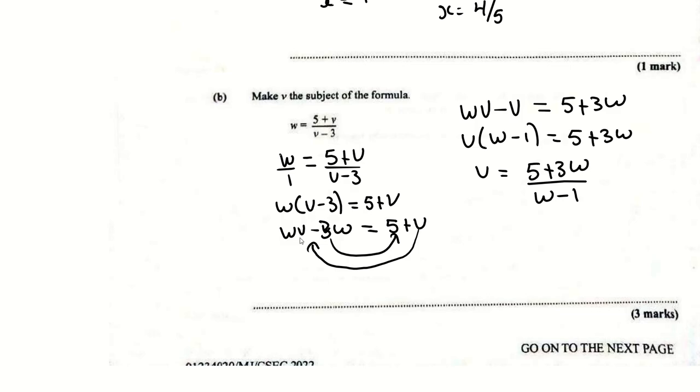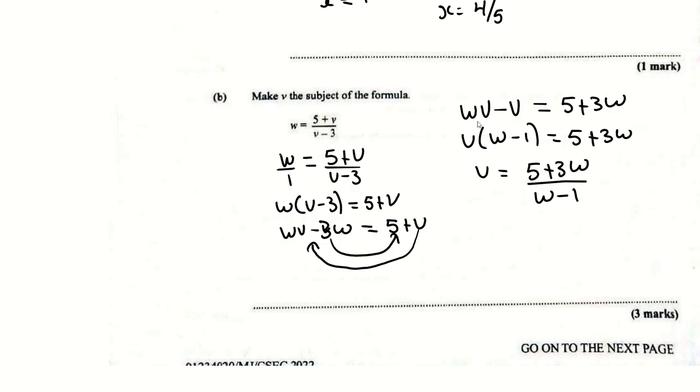W by V is WV, W by 3 is minus 3W. I want V on one side and I want all the other terms on the next side. I have two types of V's. I have WV, carry plus V over. You're going to get minus V is equal to carry across 3W. You'll get 5 plus 3W.